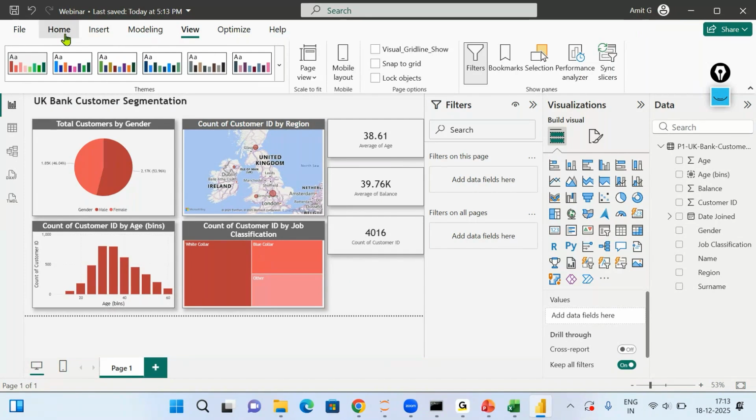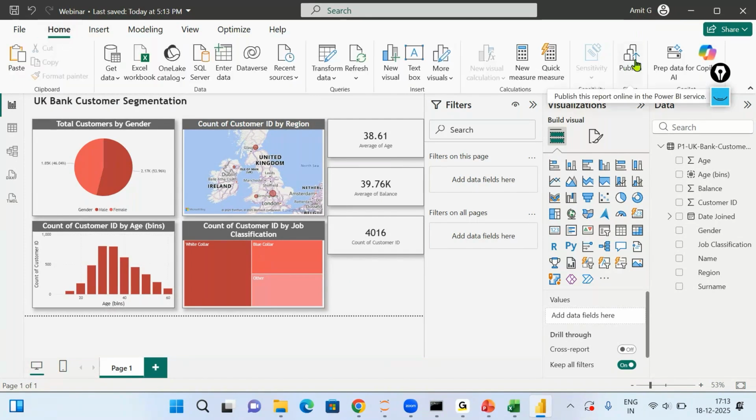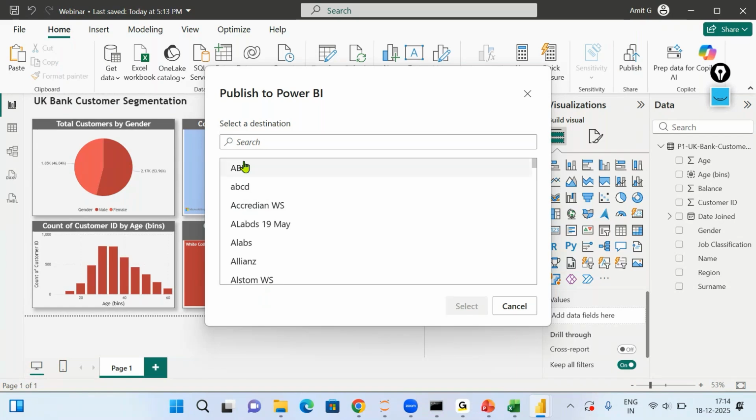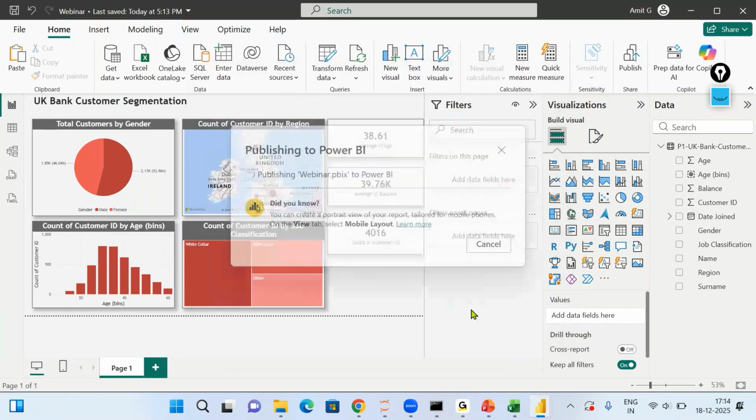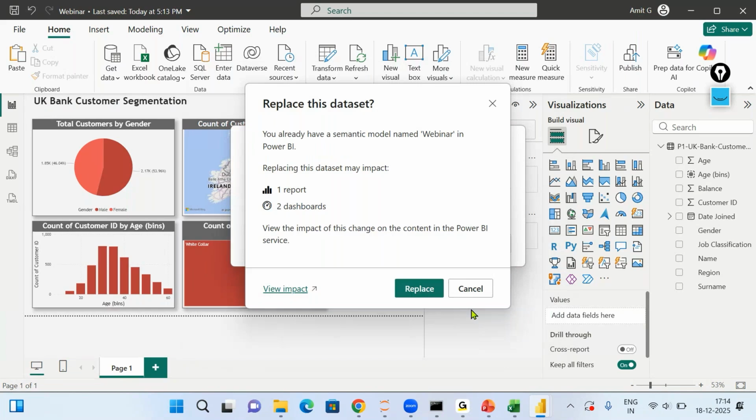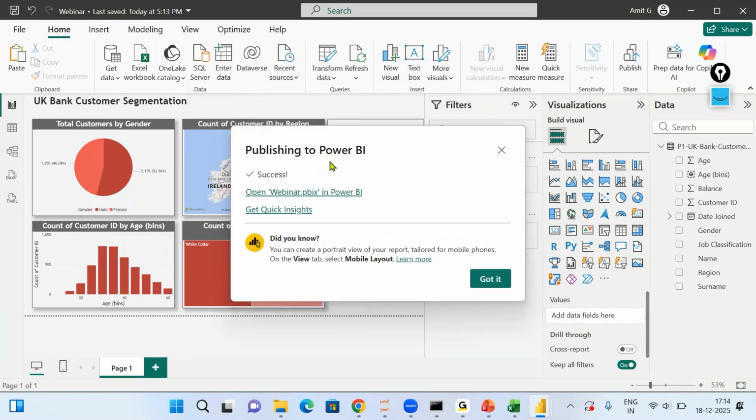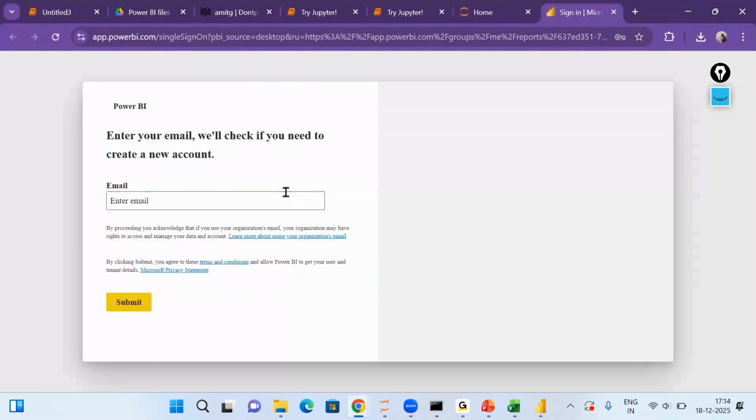When you come to the home tab, over here you have a publish option. If you click on publish, you will get a dialog box like this. This is where you can create different folders on your account, and by default you get one folder, which is My Workspace. When you have a new account, My Workspace is a folder automatically created on your Power BI service. If I click on select, this file is going to be published in that folder. You can see the report has been published. If I click on this link, the report is going to open in the browser.